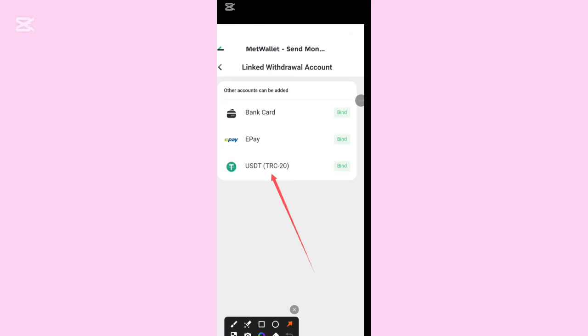Now, when we click this place, you will see the methods you can use to withdraw your money. If you want to withdraw your money in USDT, you can. The network you are going to use when withdrawing with USDT is TRC20. Please do not copy the network for BEP20. You must use TRC20 to withdraw your money in USDT. If you want to withdraw it in ePay, you can also click on ePay. If you want to withdraw with your bank card, you can use any bank card, whether UBA, First Bank or OPay if you are in Nigeria. As you withdraw that money, it will land in your account within 24 hours. That is exactly how you can withdraw your money.